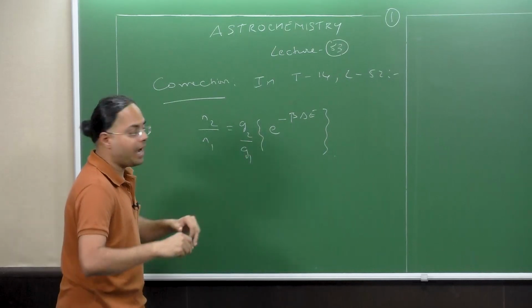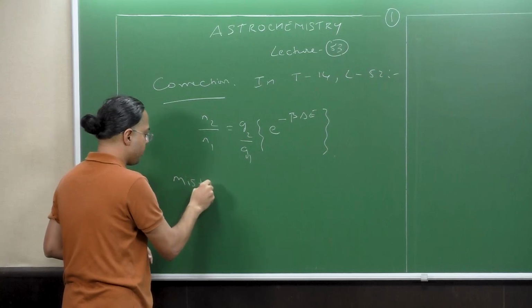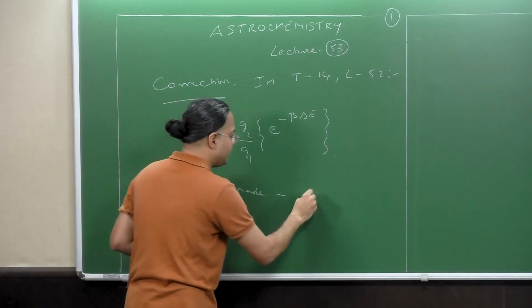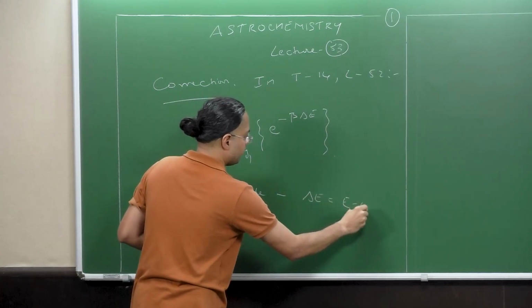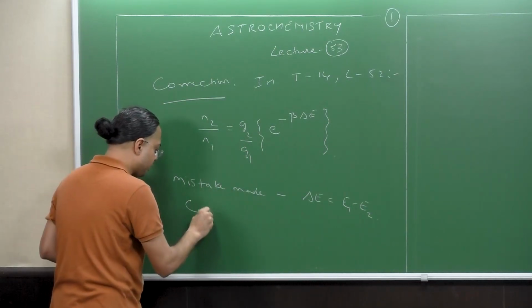Now the mistake I made was defining my delta E to be E1 minus E2.